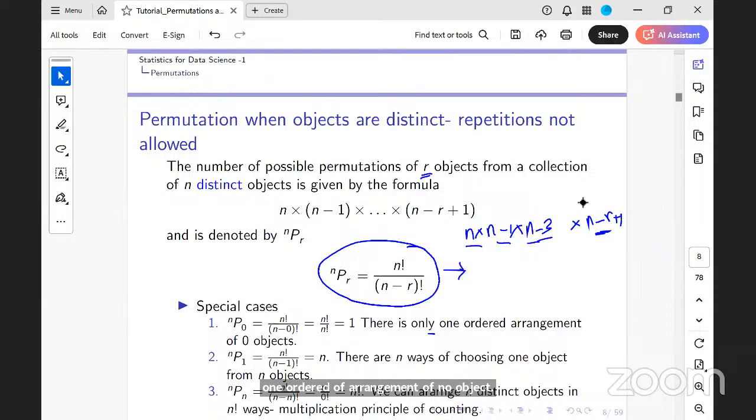And NPN, you can arrange N distinct objects in N factorial ways. That is also what we have seen when we defined the factorial notation. Now, one key point that I need to remember here is I am assuming that my objects are distinct. So N distinct objects is an important assumption I have here.